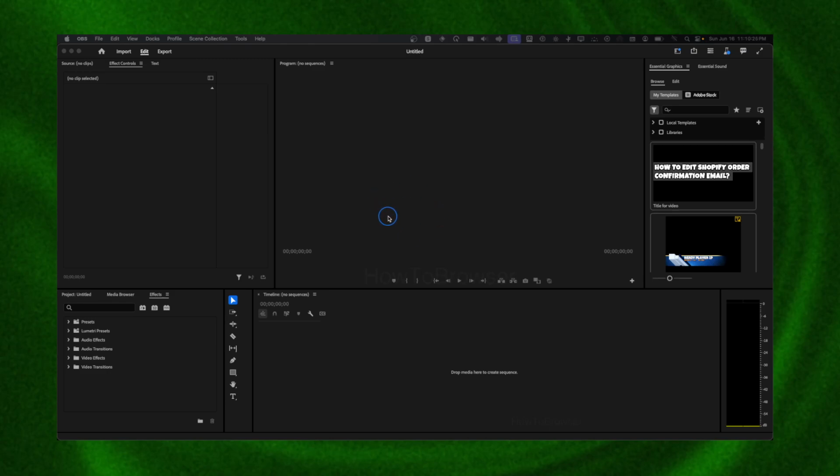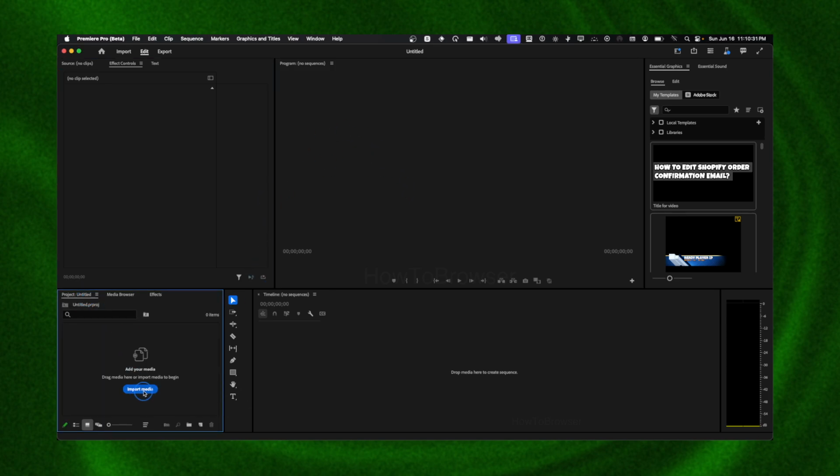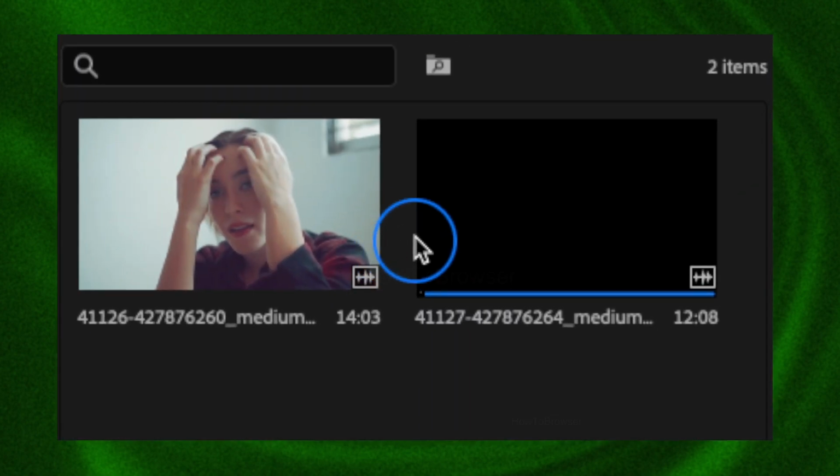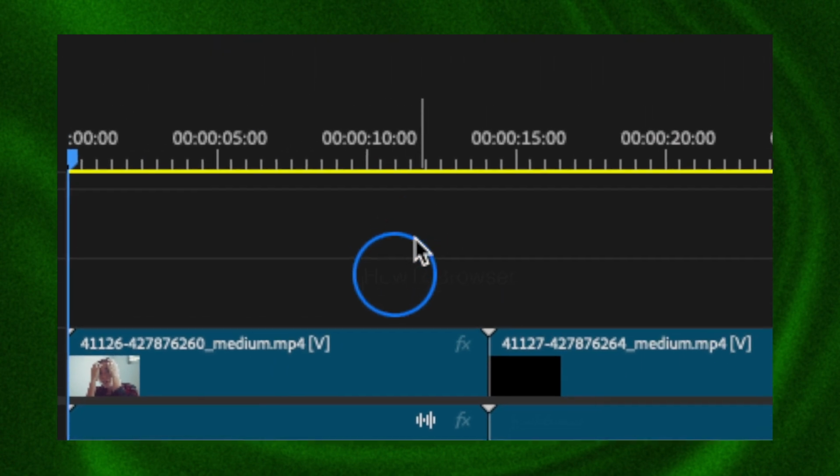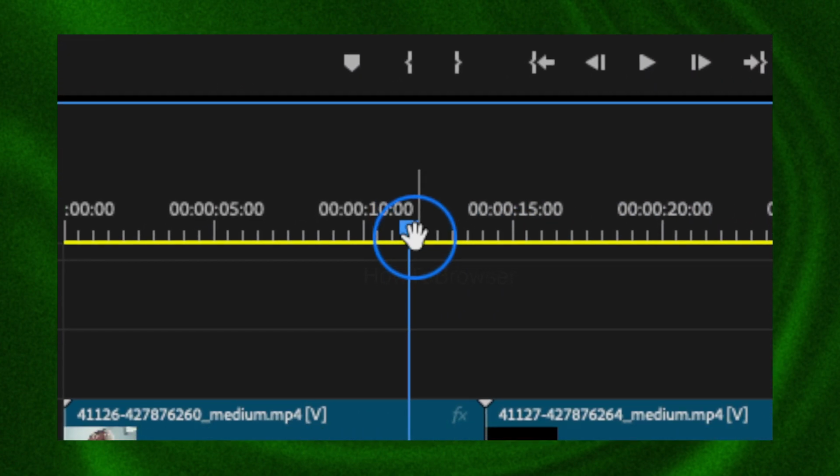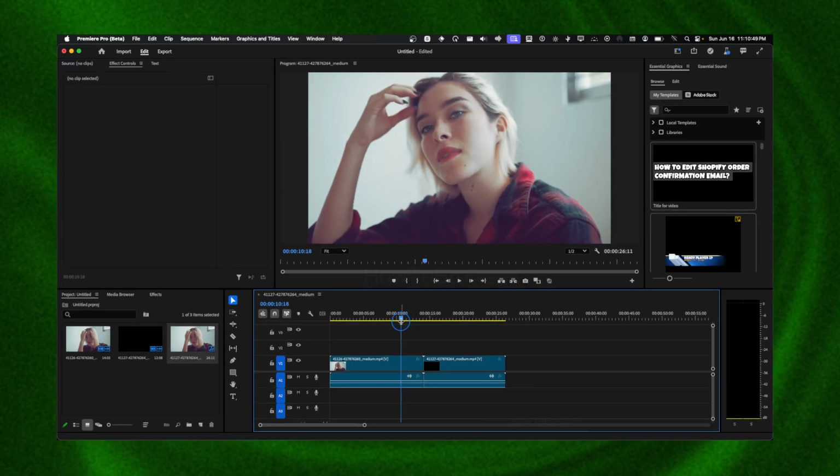How you can put two videos close to each other. So I'm just gonna go here and click on import media. Here I just clicked on import media and dragged two videos. I added two videos, and now here I have two videos. Now I have the first video here.